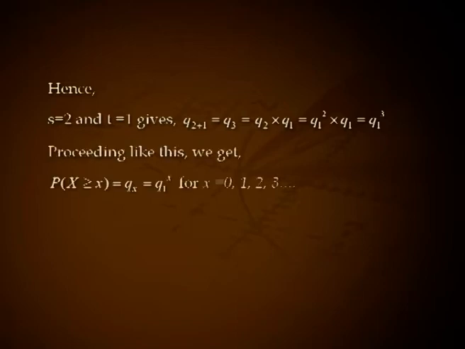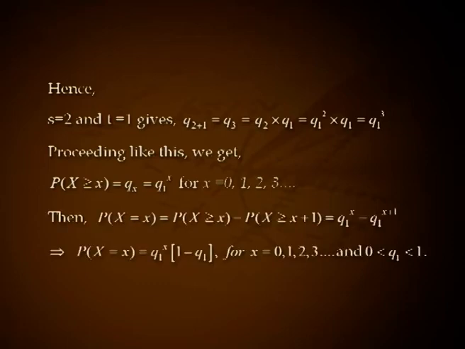Proceeding like this, we get P(X ≥ x) = q_x, that is q_1 raised to x, for x = 0, 1, 2, 3, etc. Then P(X = x) = P(X ≥ x) − P(X ≥ x+1), that is q_1^x − q_1^(x+1).